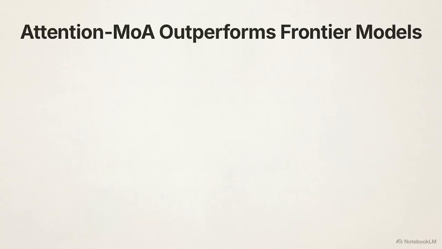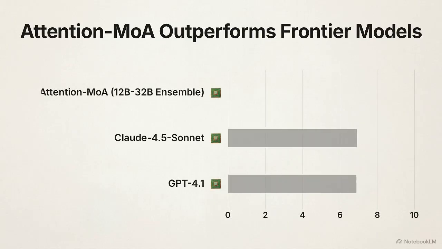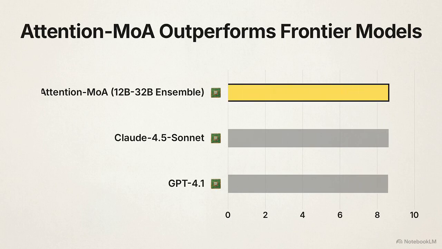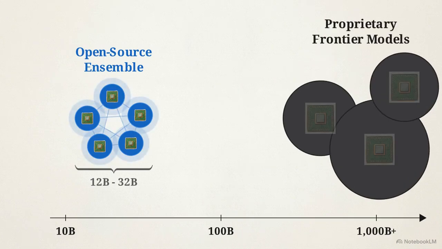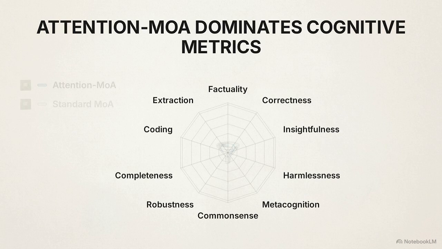This bar chart presents the empirical results of the framework against current state-of-the-art models. Attention MoA achieves an MT bench score of 8.83, exceeding both Claude 4.5 Sonnet and GPT 4.1. The Attention MoA configuration achieving these scores is composed entirely of small open-source models operating in the 12 to 32 billion parameter range. This radar chart maps performance across Flask dimensions.